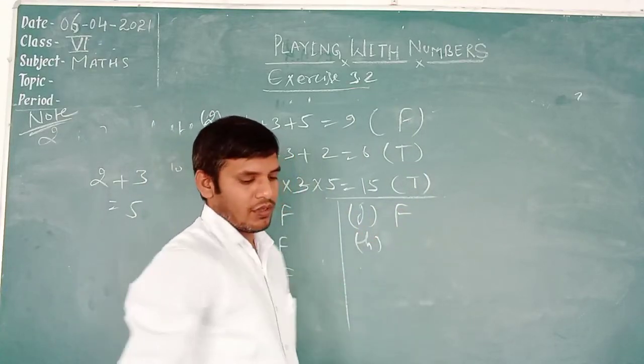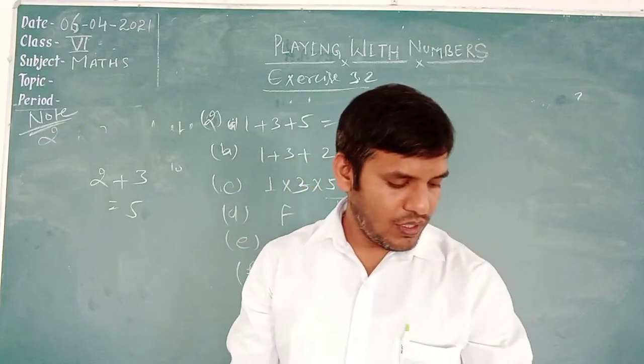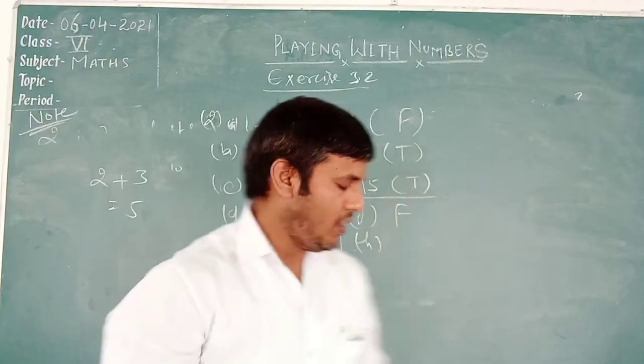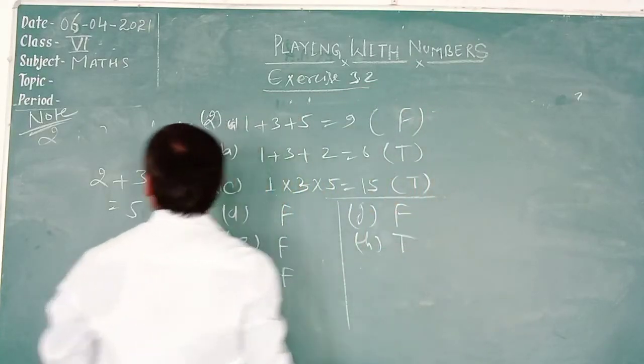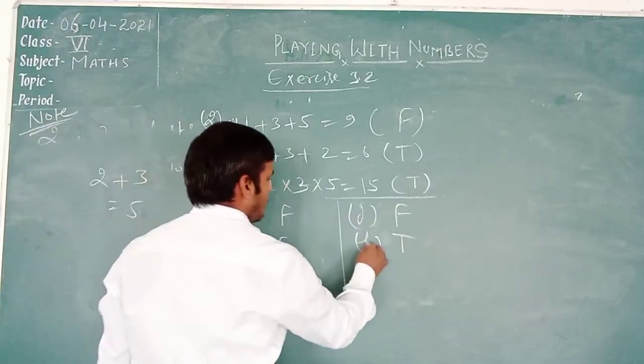H: 2 is the only even prime number. This is the 2 I just wrote in the note.